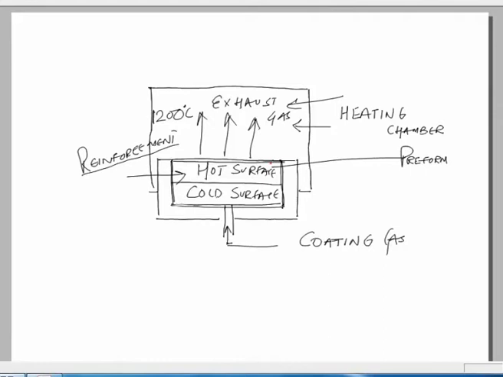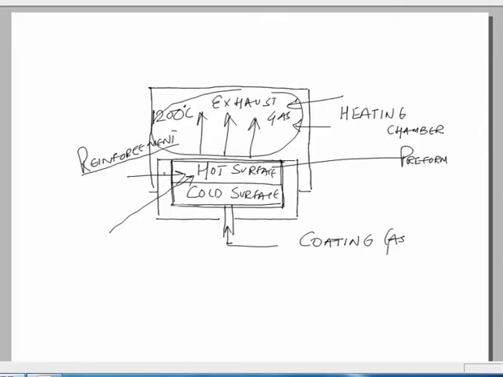So the deposition would start from the top. We can see we have already written this is our hot surface. Why is this hot? Because of this heating chamber. Because of the heat, the reaction would take place first at the hot surface, and this reaction would then travel towards the depth of the preform.